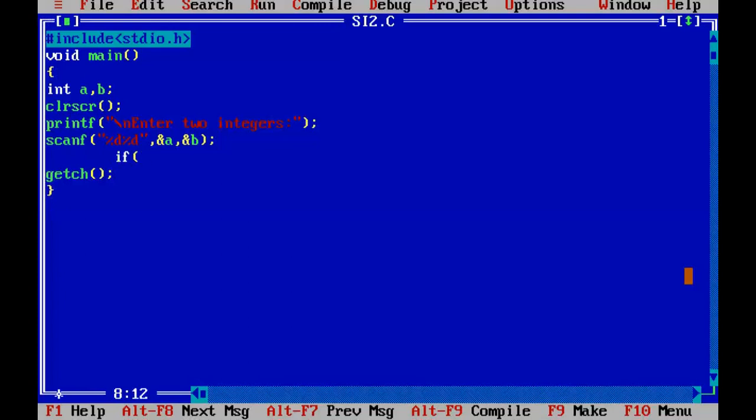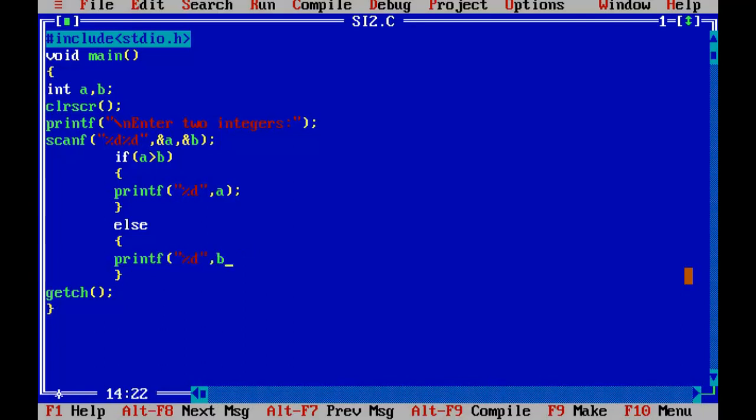If A is greater than B, don't give semicolon, and this is the true block, then we write the else, this is the false block. Fill the true block. You can write multiple instructions also. I type printf, then I print %d, A will be displayed. Now what I do here, which one I need to display, can you tell me? We go for the printf, then %d, then for what? B.